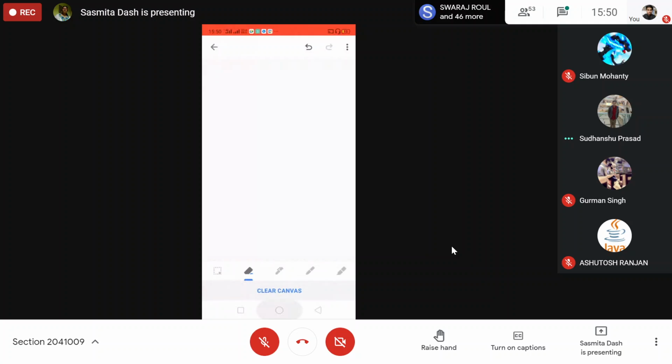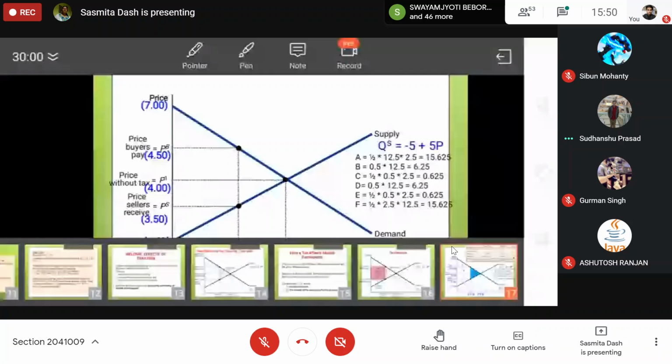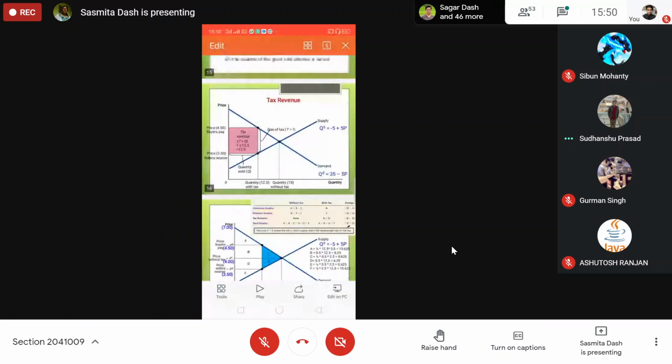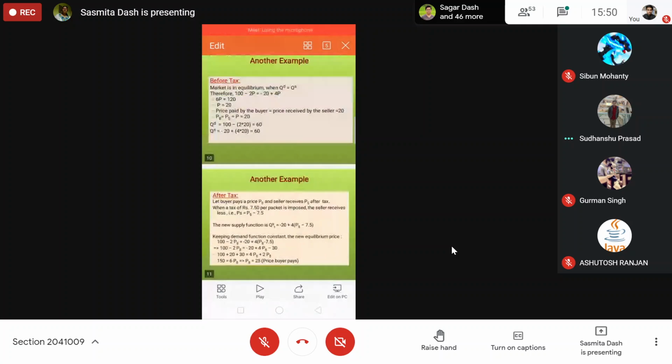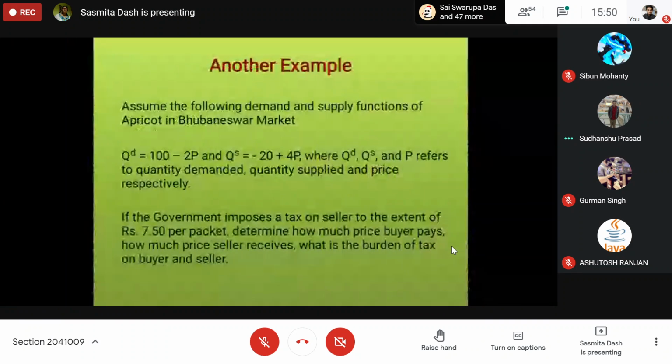Similarly, we can find out one more example. In the Bhubaneswar market, suppose the demand and supply function of a good is given. Quantity demanded is 100 minus 2p.